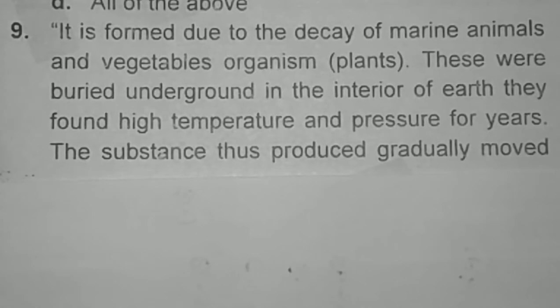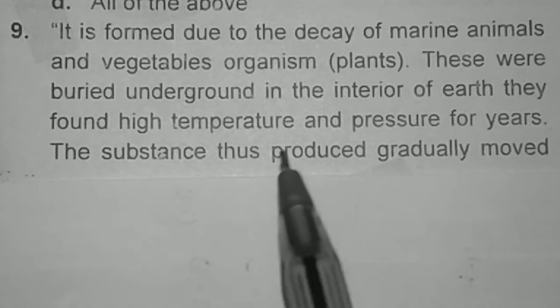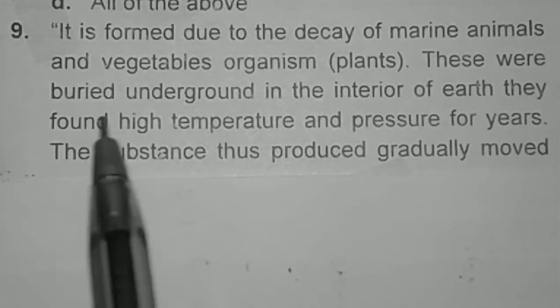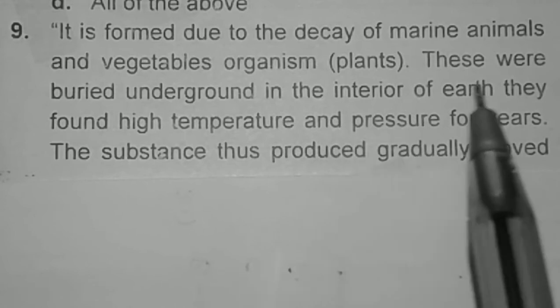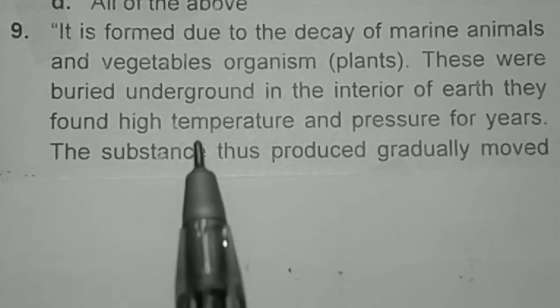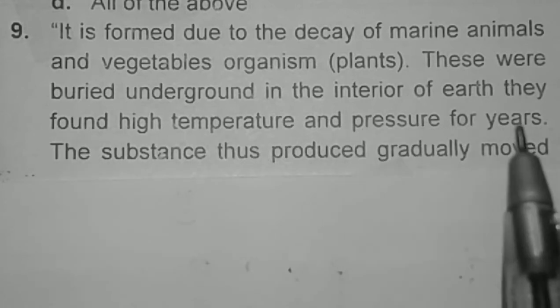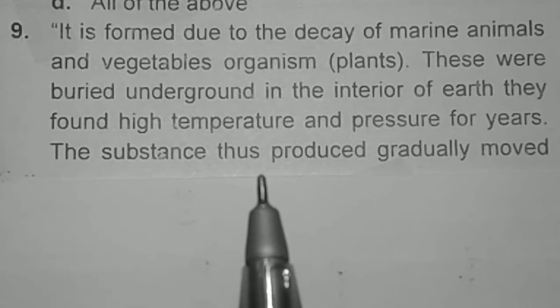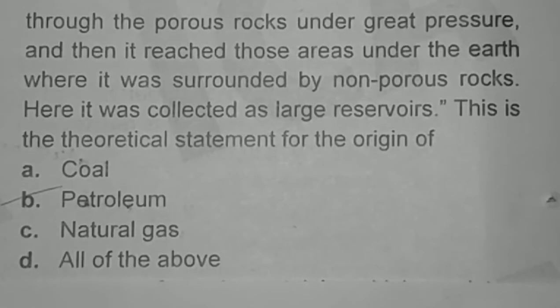It is formed due to the decay of marine animals and vegetable organisms, for example plants. These were buried underground in the interior of the earth. They faced high temperature and pressure for ages. The substance thus produced gradually moved through the porous rock under great pressure, and then it reached those areas under the earth where it was surrounded by non-porous rocks. Here it was collected as large reservoirs.